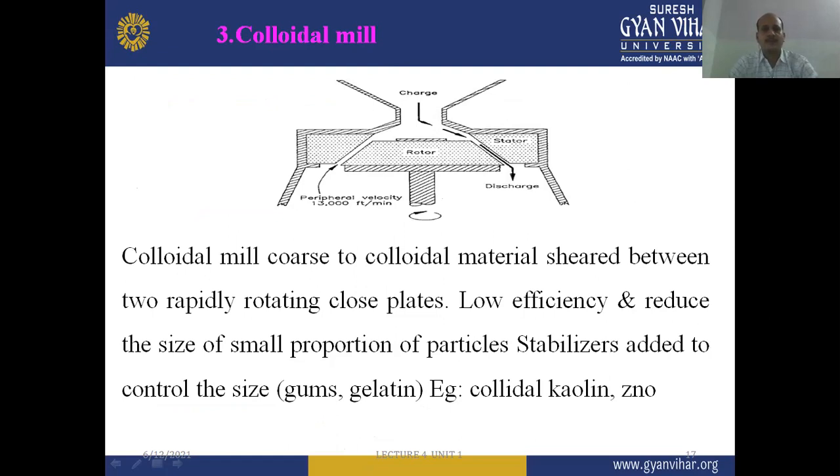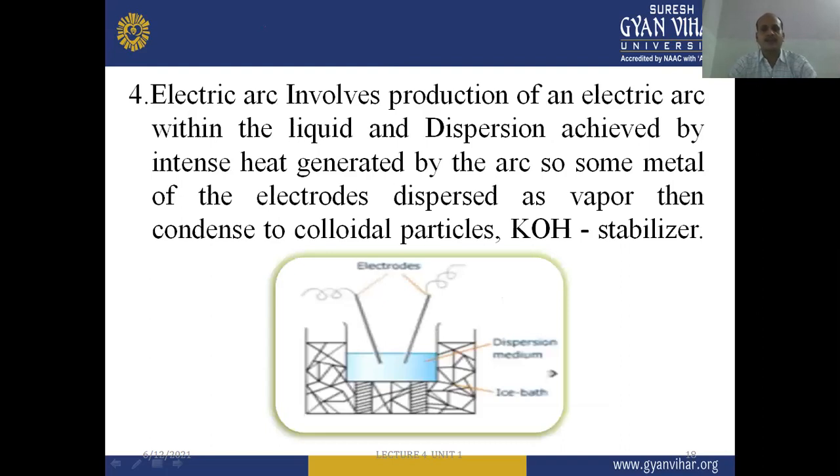Again, we have to see this colloid mill, where colloidal material is sheared between two rapidly rotating disc plates. As we earlier discussed, there are two rapidly rotating closed plates, with low efficiency, and it reduces the size of a small proportion of particles, with stabilizers added to control the size, like colloidal kaolin and zinc oxide, which are prepared by the colloid mill. So this is also a mechanical dispersion method to formulate the colloidal dispersion.